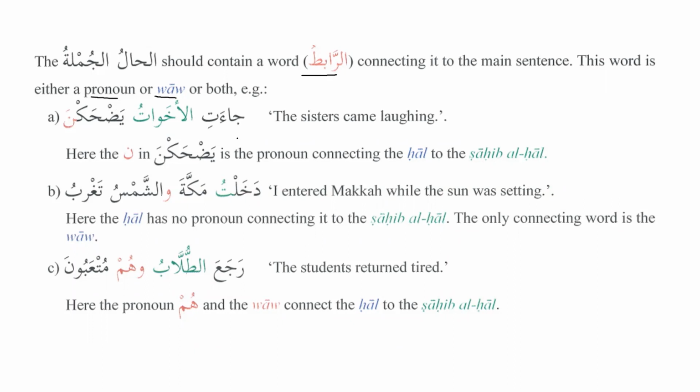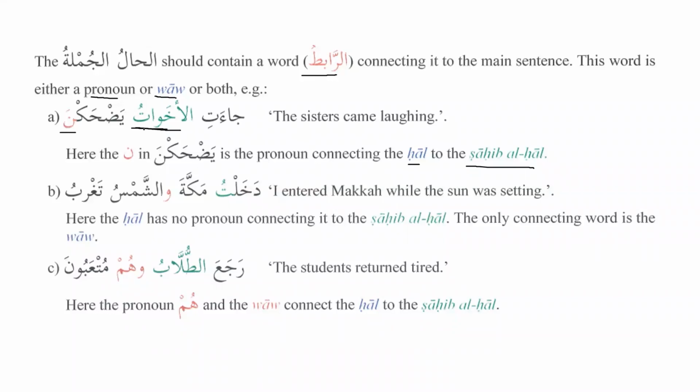Yeah, attached pronoun, exactly. جاءت الأخوات يضحكن. The sisters came laughing. So we know that here the na in يضحكن is the pronoun connecting the hal to the sahib al-hal. We also know that whenever we have a noun, the verb after it should match the noun.